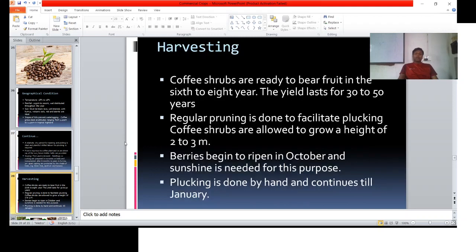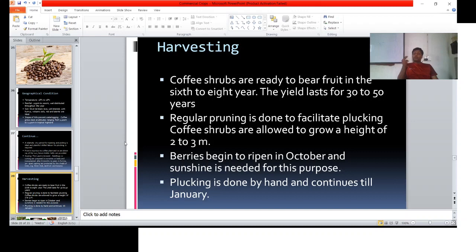Again, harvesting of coffee. Coffee shrubs are ready to bear fruits in 6 to 8 years. The yield lasts for 30 to 50 years. Regular pruning is done to facilitate plucking. Coffee shrubs are allowed to grow to a height of 2 or 3 meters after pruning.